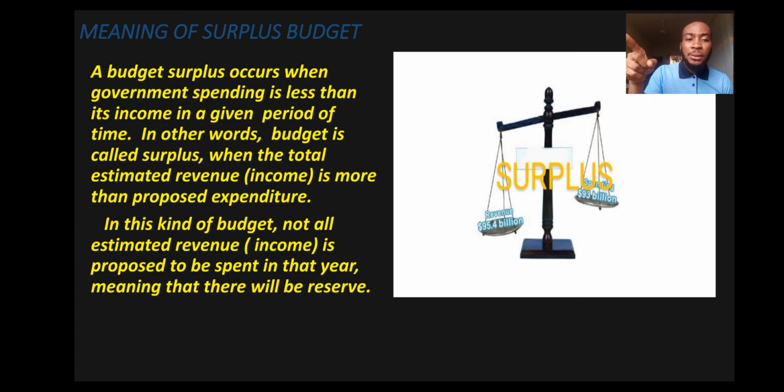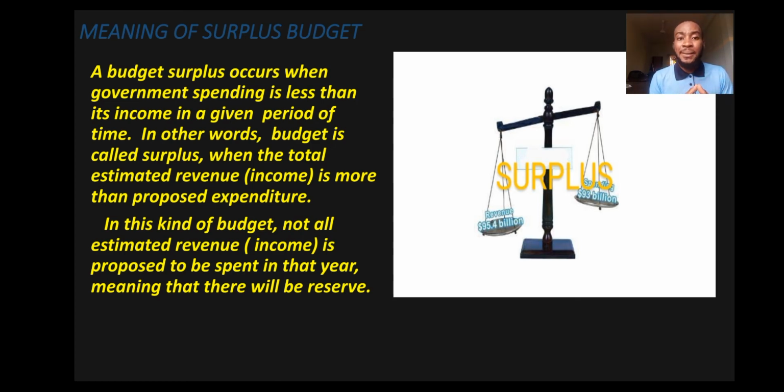In this kind of budget, not all estimated revenue, which is income, is proposed to be spent in that year, meaning that there will be reserve. Now, look at the diagram there. You can see that there is surplus. If you read the currency there, it talks about $95.4 billion for revenue, while $93 billion for expenditure. In this case, there is a $2 billion surplus.